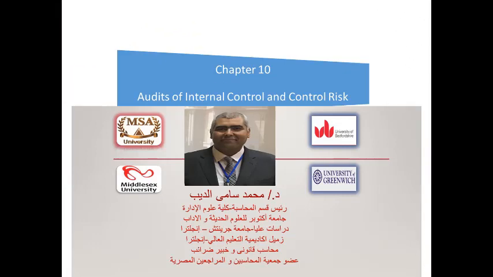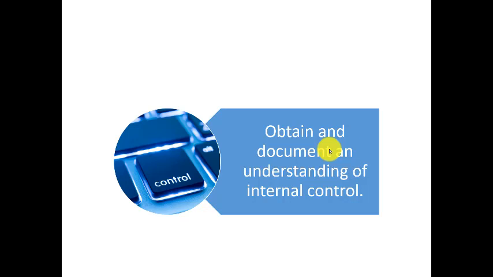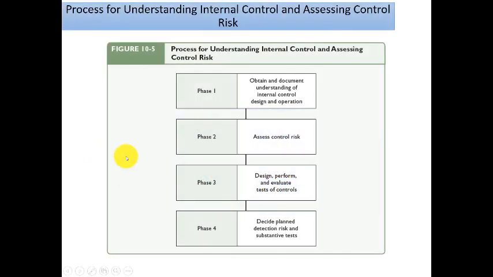Today we are going to conclude our last part of chapter 10, which is the internal control, and today we are going to complete what we started in the previous class regarding obtaining and documenting an understanding of the internal control. Actually, we said that we have 4 phases to be followed by the auditor. The first phase is to obtain and document understanding of internal control design and operation, assess the control risk, design, perform and evaluate the test of control, decide, plan, detection risk and substantive test.